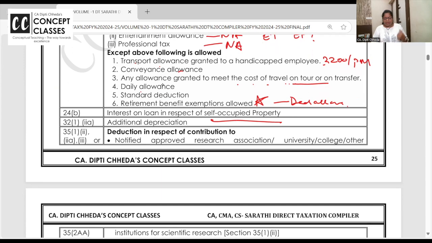Next, depreciation under section 32 is allowed. Okay, if you want, you write down normal depreciation allowed in both the regimes. But additional depreciation for manufacturer, 20% in the year when you have purchased new plant and machinery, that is not allowed. In default tax regime, you cannot claim the deduction of additional depreciation in business.